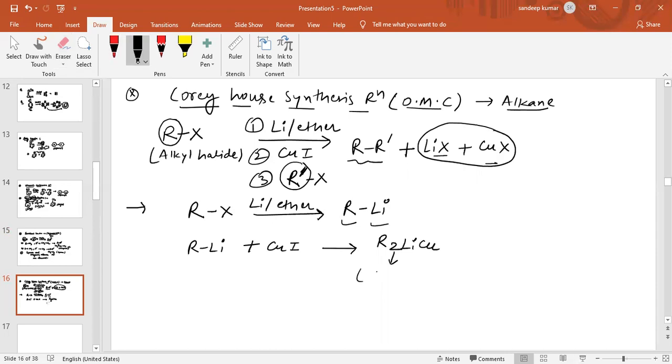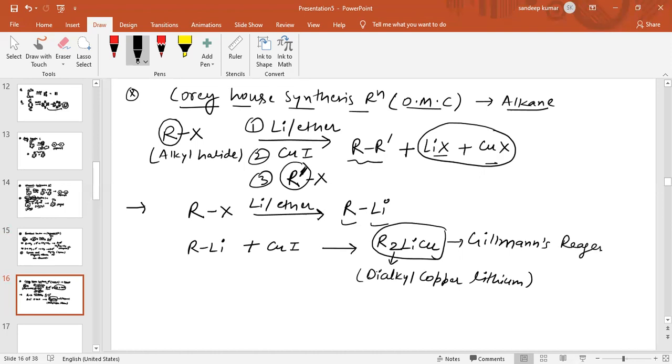This reagent, R2LiCu, dialkyl copper lithium, is also called Gilman's reagent.